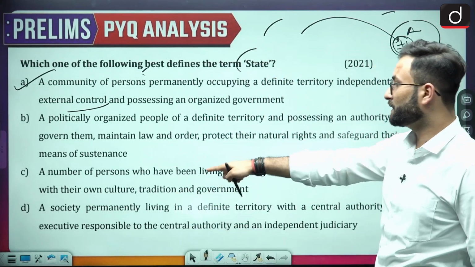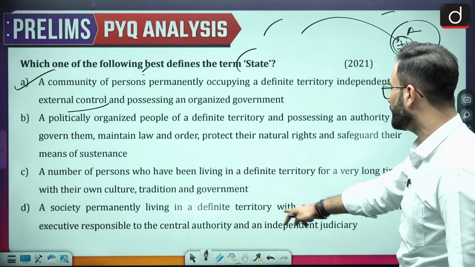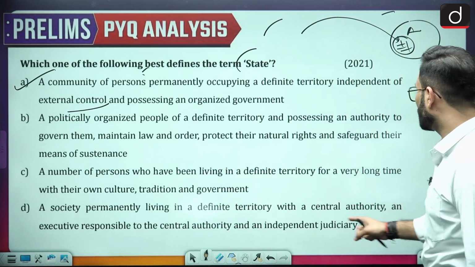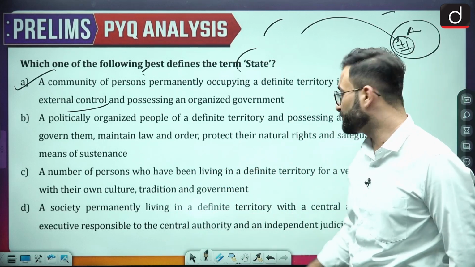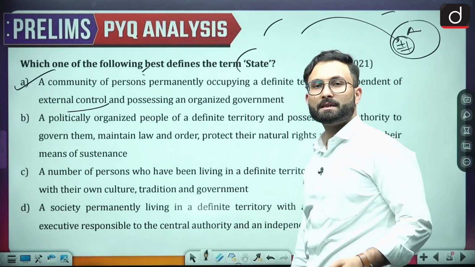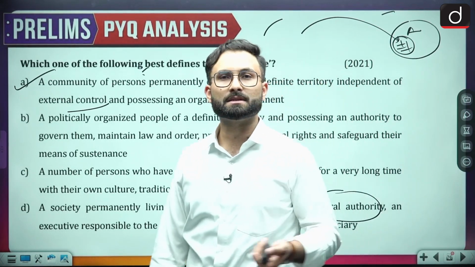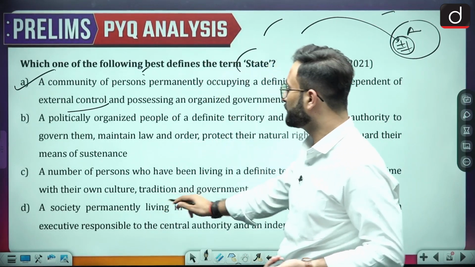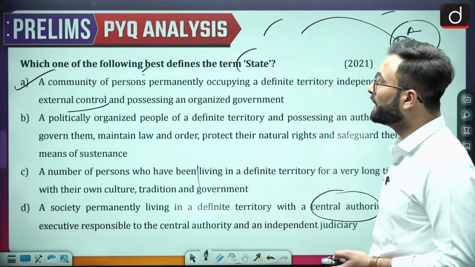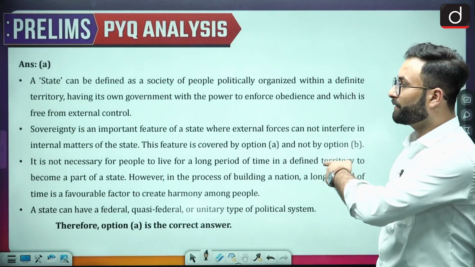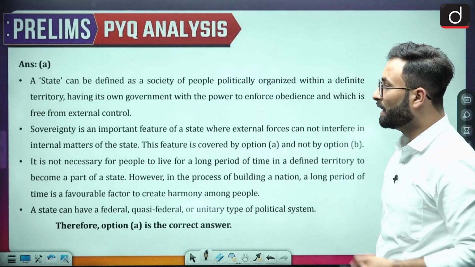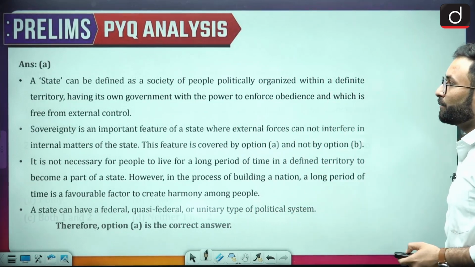Okay. Coming to the next one, a society permanently living in a definite territory with a central authority. Now again they are being very specific: central authority. That means that if there is a decentralized authority, it cannot be a state. So that is why all these statements are wrong. Okay. The definition has been given over here, which I have already discussed with you, so you can go through this. Now we can move further to the next one.